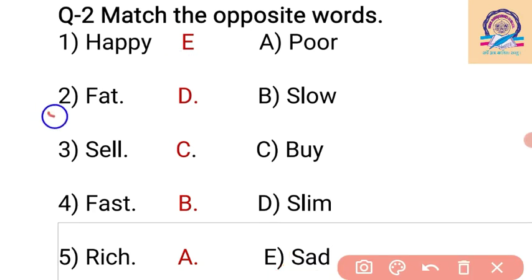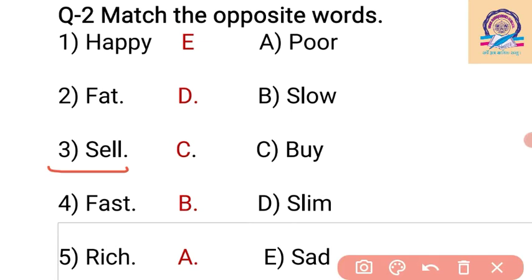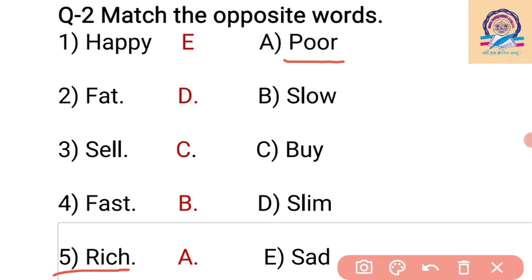Then second is fat. Fat means the opposite word is slim. Which letter is given here? D. So our answer is D. Then third is sell. The opposite of sell is buy. Here C is given, so our answer is C. Then fast. The opposite word of fast is slow. That is B, so our answer is B. Then rich. The opposite word of rich is poor. Here A is given, so we write A in our answer.